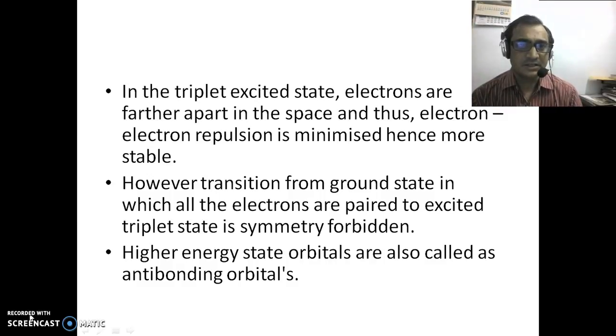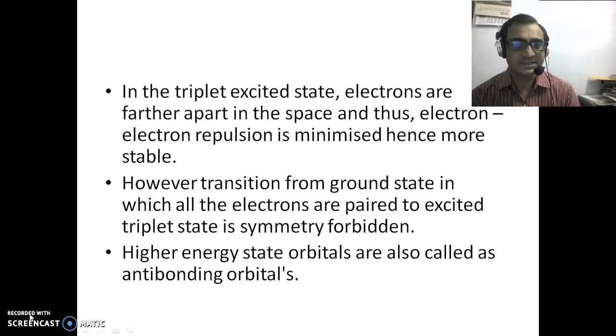In the triplet excited state, electrons are further apart in space and thus electron repulsion is minimized, hence more stable. However, transition from the ground state, in which all the electrons are paired, to the excited triplet state is basically a symmetrically forbidden transition, because spins are going to be flipped.